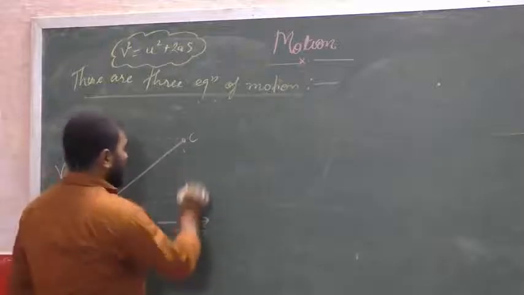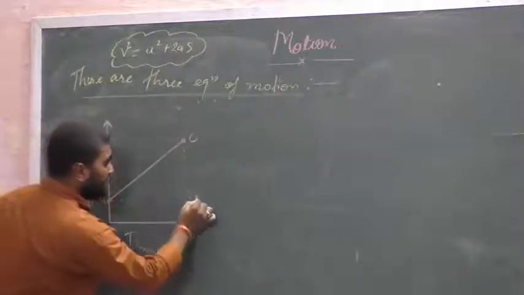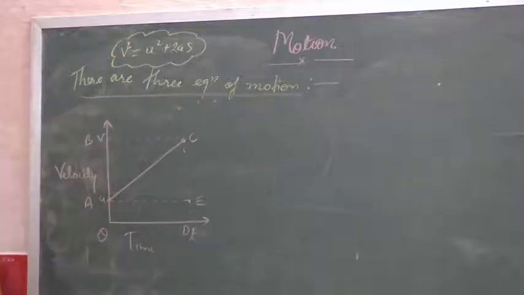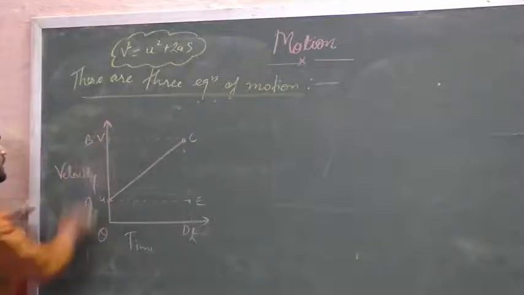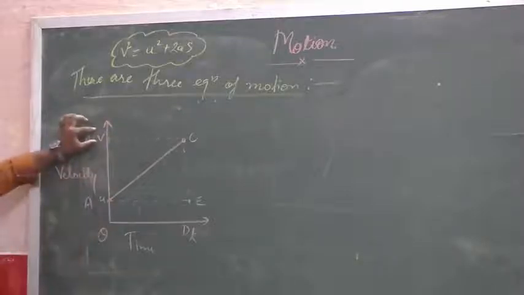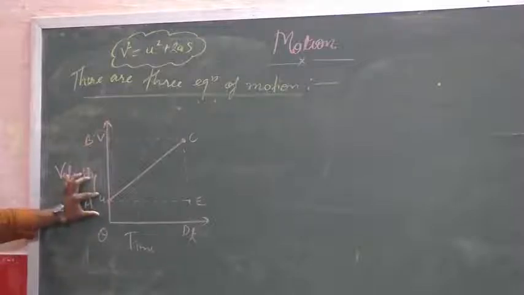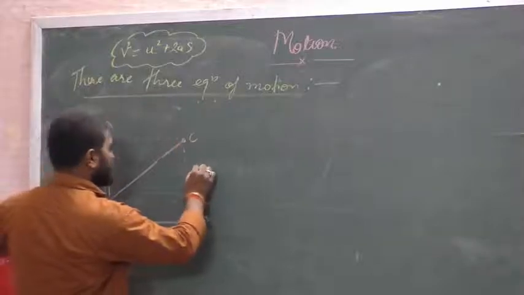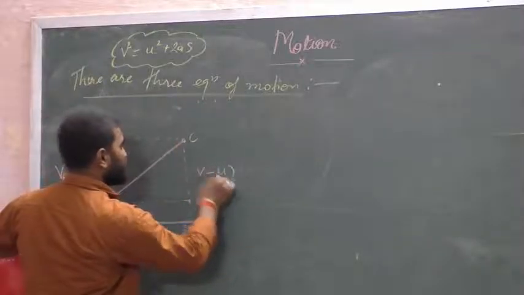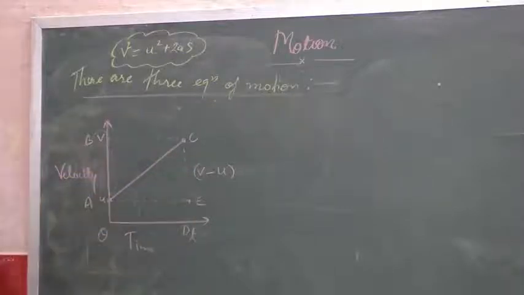So if I ask you what will be the value of CE, you can see from O to B the distance is V, and from O to A the distance is U. So from C to E the distance becomes V minus U.